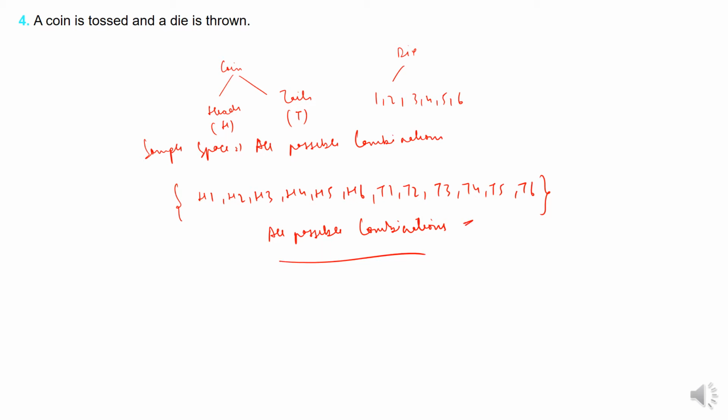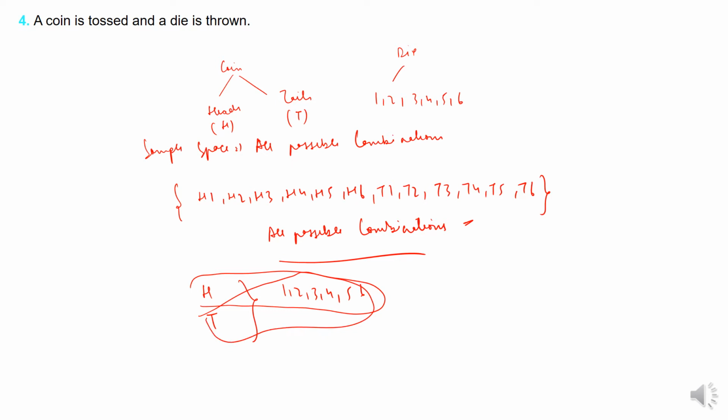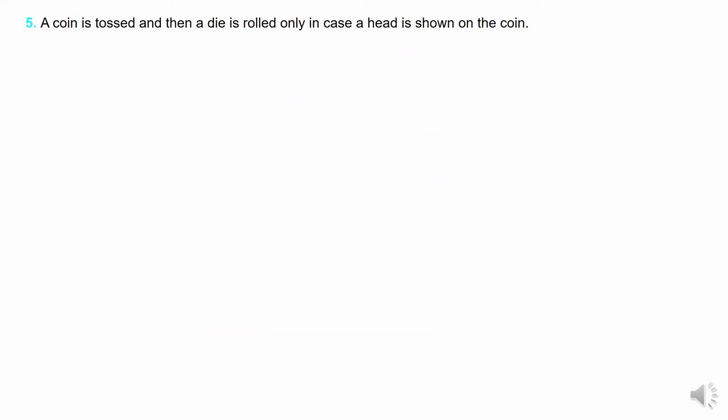See, we can get a head. We can write it also like this, head, tail, for easy understanding, and then 1, 2, 3, 4, 5, 6. So you can have heads with this, then you can have tails also with this. This is also a possibility. So these are all the possible combinations.